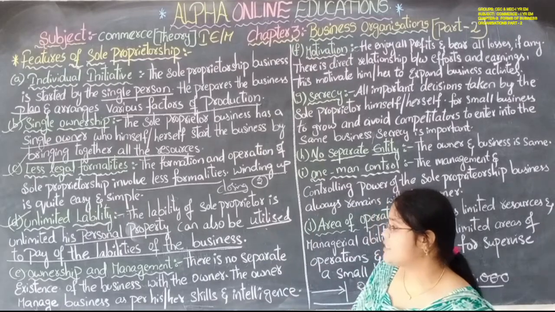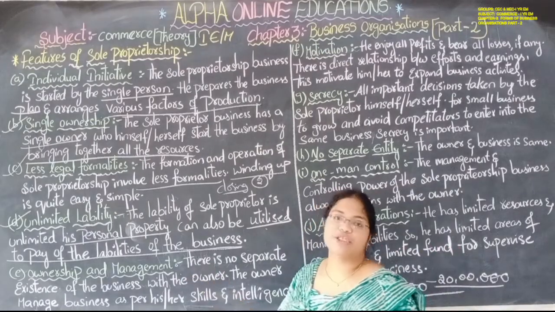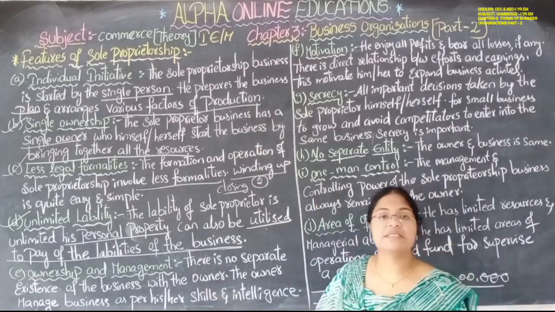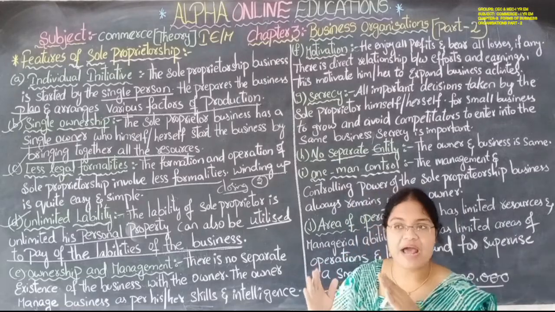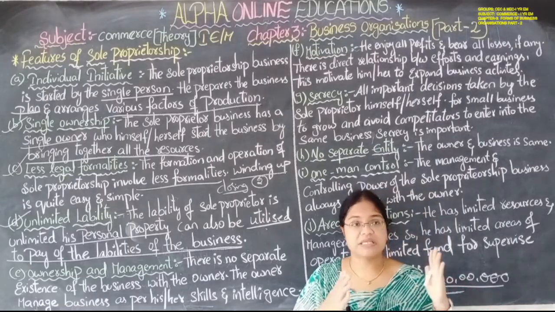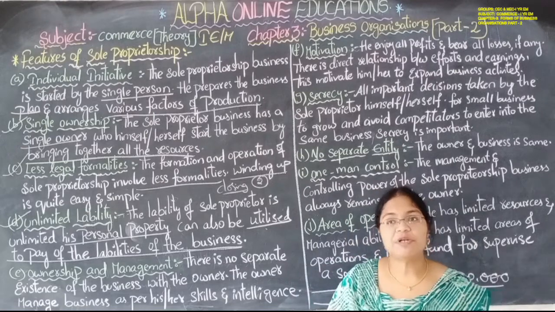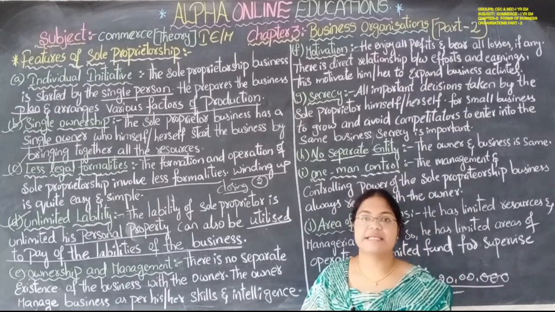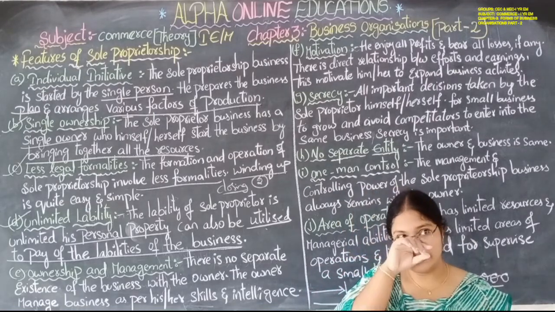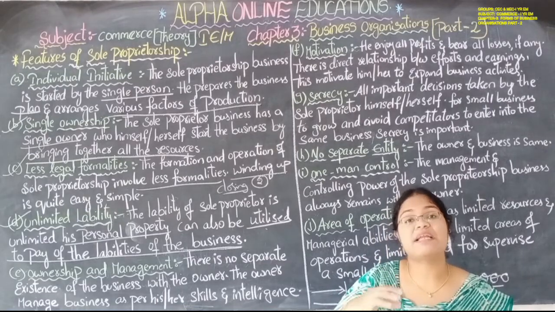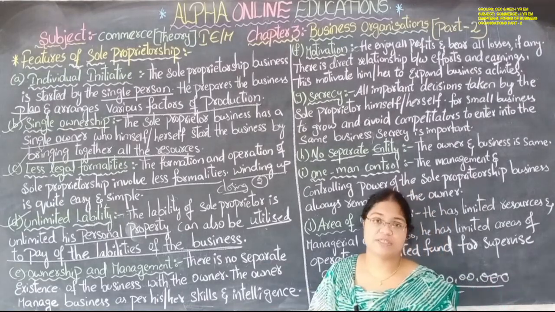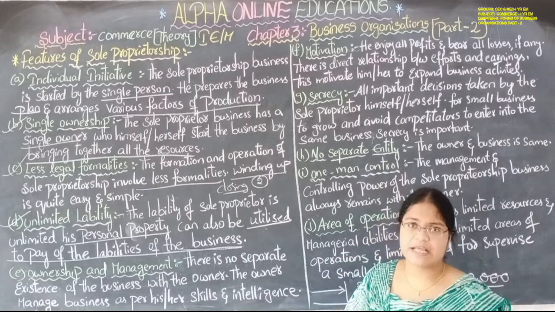Okay, next one, ownership and management. Generally in every business, owner is different and management is different. Owner means he will bring the capital, management means they control the total business. They will participate in every day-to-day operations, means in day-to-day activities they will involve.